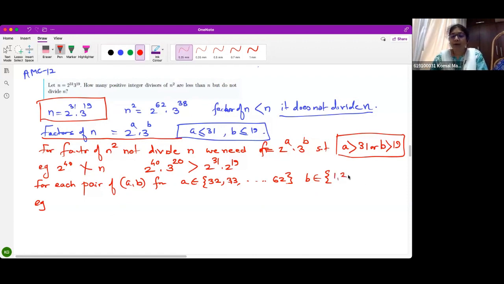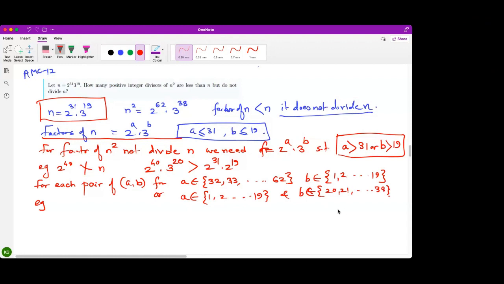B from 1, 2, 3 up to 19, where A is smaller, 1, 2, 3 up to 19, and B is greater, that is from 20, 21 till 30.